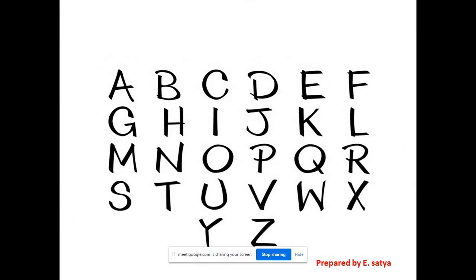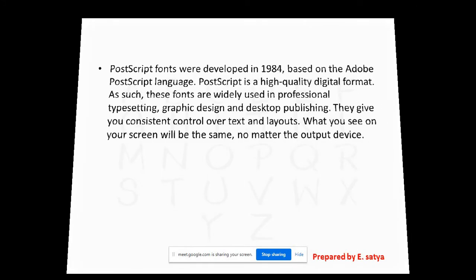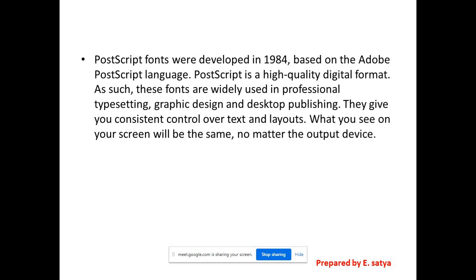And so these are the script fonts. Here, PostScript fonts were developed in 1984 based on the Adobe PostScript language. PostScript is a high quality digital format. As such, these fonts are widely used in professional typesetting, graphic design and desktop publishing. They give you consistent control over text and layouts. What you see on your screen will be the same no matter the output device. So this is very important.